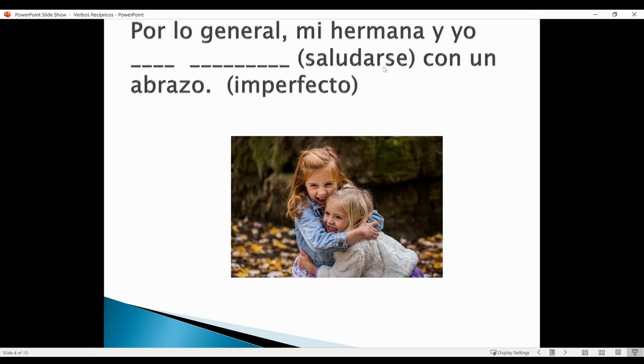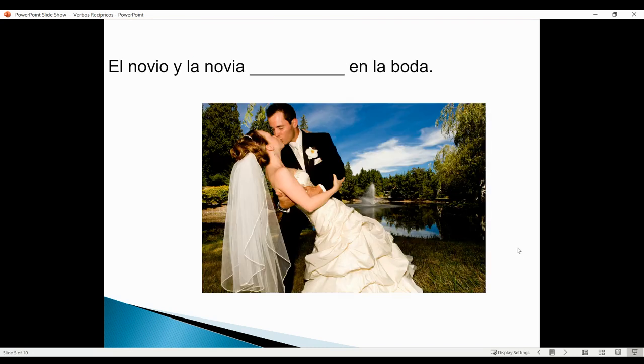Here we have the verb saludarse. It ends in se. It says, por lo general, mi hermana y yo con un abrazo. And you can conjugate in the imperfect, present, or the preterite tense. Here, since I say imperfect, I'm going to conjugate it in the imperfect tense, so it's nos saludábamos. So in general, my sister and I would greet each other with a hug. That's how they would greet each other. And it's in the nosotros form. We use the reflexive pronoun nos, conjugated in the nosotros form.